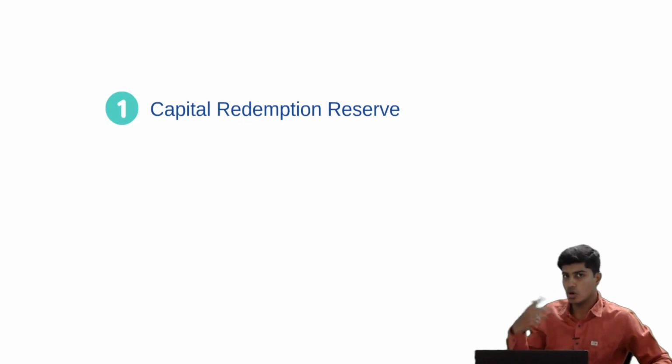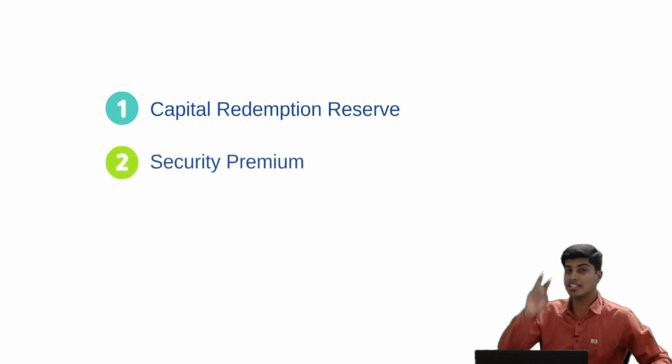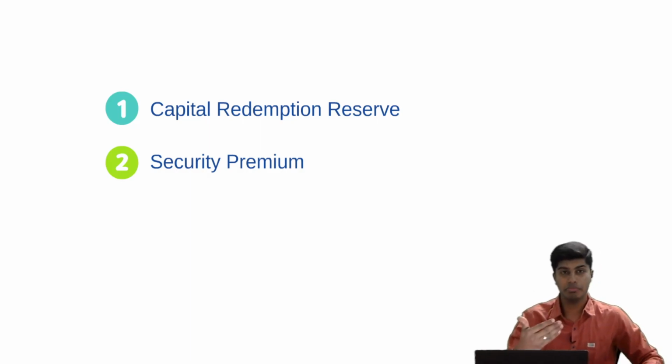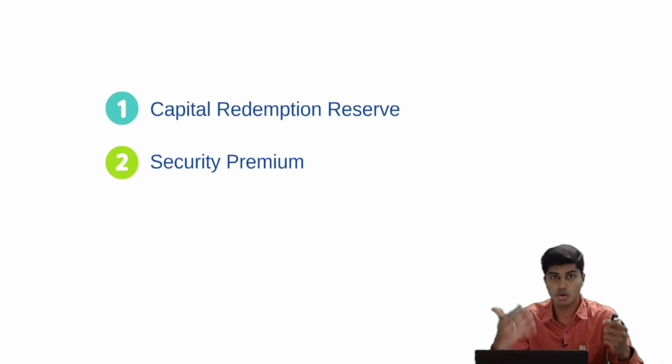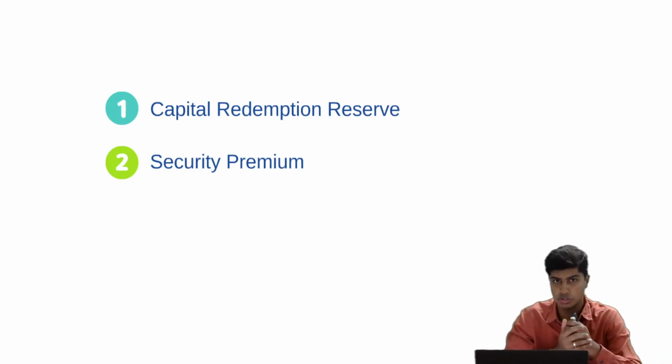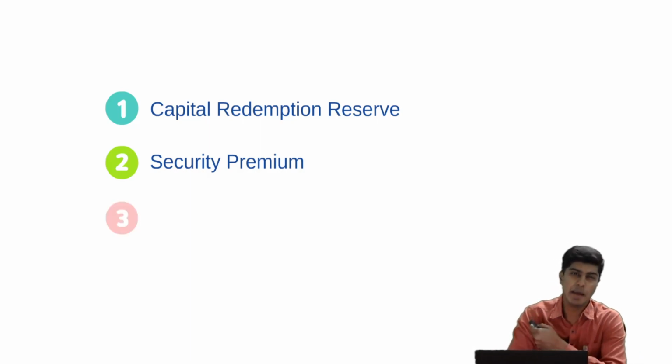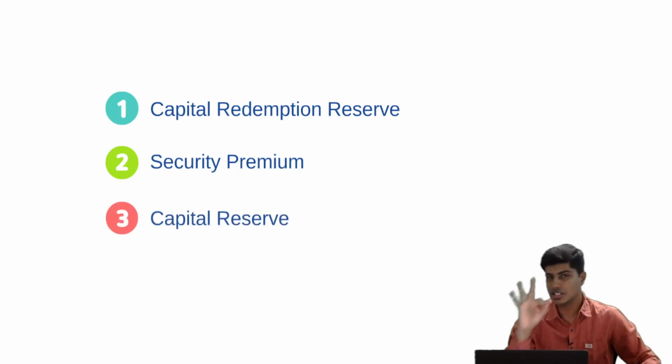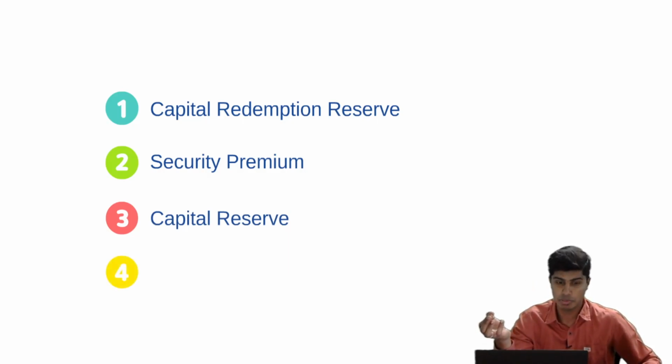If CRR is not sufficient for the bonus issue, then we can utilize securities premium. So the second reserve that can be used is securities premium. After securities premium, if even that's not sufficient, and you want one more reserve to go for bonus issue, then you can use capital reserve. So the third reserve that can be used is capital reserve. And the last one that we can use is free reserves or distributable profits.